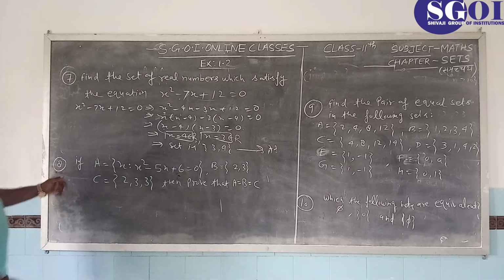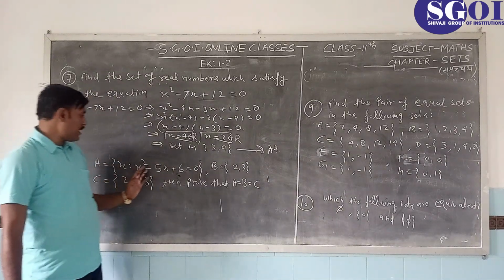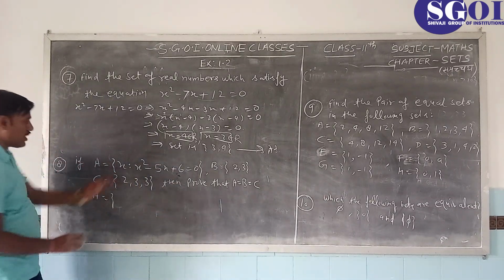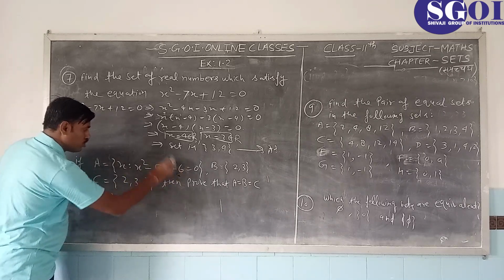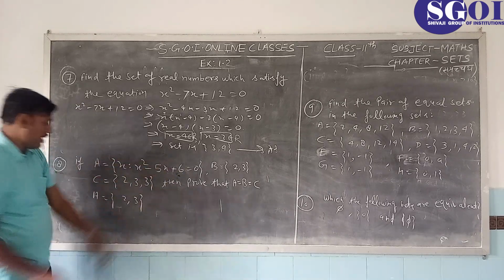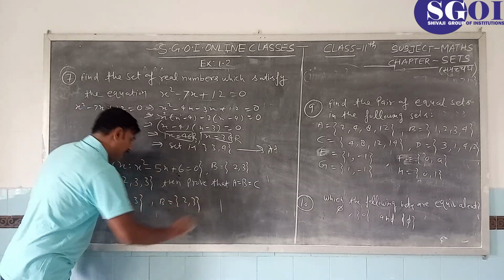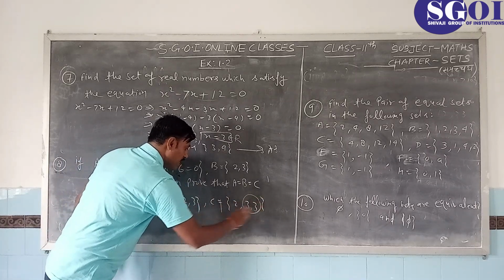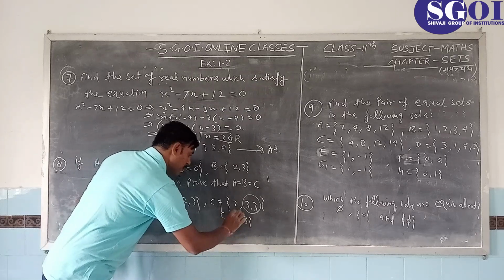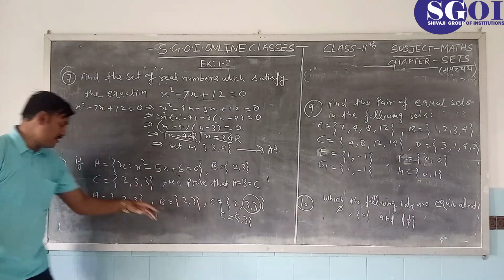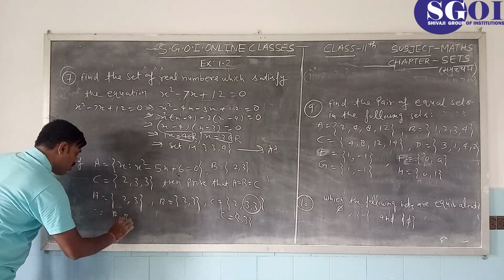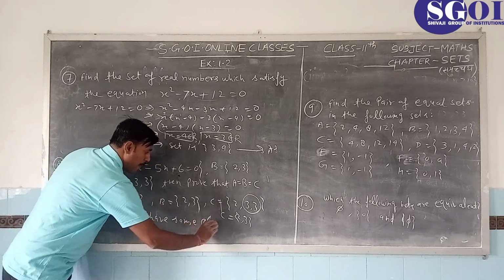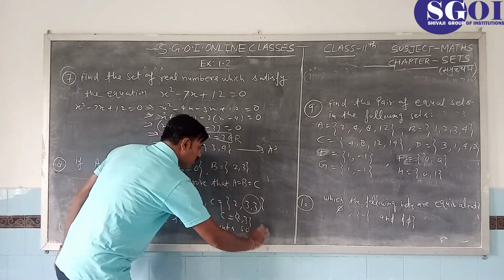Now students, the eighth problem is: if A equals x such that x is defined like this, then how will we write set A in roster method, and after that factor. A set is given as {2, 3}, and B is of course {2, 3}, and C is {2, 3, 3}. Now this is repeating, so we can write C as {2, 3}. So all the elements of A, B and C are the same, since A, B, C have the same elements. So A equals B equals C.